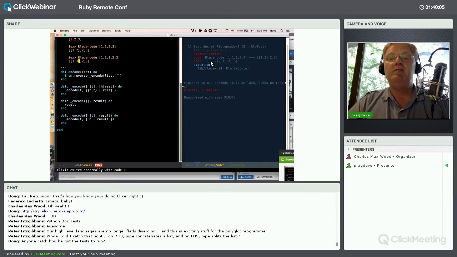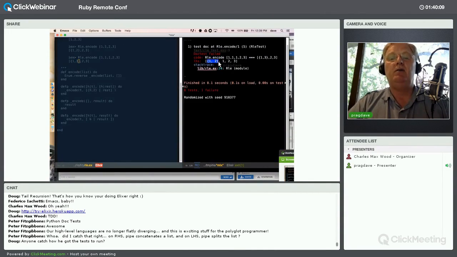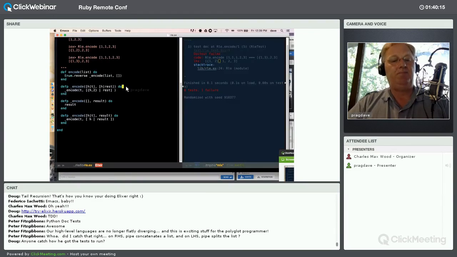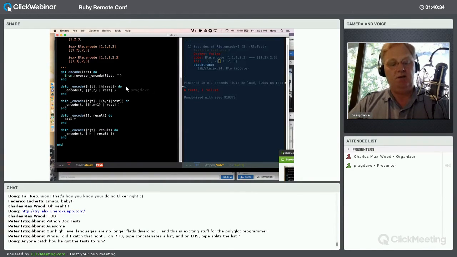But here what I'm going to have is, after I've done that once, I have 1, 2 at the head of my result. I then try to match that 1 and it doesn't match. So I need one more case in here. And that case is going to be when I have an H at the beginning of my input and I have an HN at the head of my result. And then I need to replace that HN with HN plus 1. So run that.